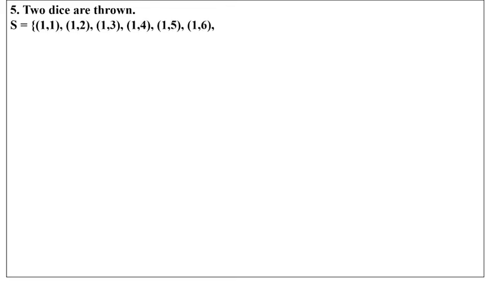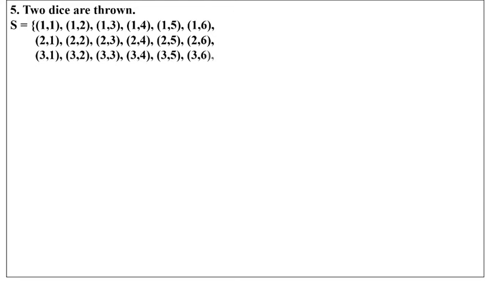It may be 1,1, 1,2, 1,3, 1,4, 1,5, 1,6. It may be 2,1, 2,2, 2,3, 2,4, 2,5, 2,6. Then 3,1, 3,2, 3,3, 3,4, 3,5, 3,6. The next one, the first die will be 4, and the next die will change 1, 2, 3, 4, 5, 6. The first die will be 5, and the second die will change 1, 2, 3, 4, 5, 6. The first die will be 6, and the next die will change till 6. The total number of samples will be 36 if 2 dice are thrown.